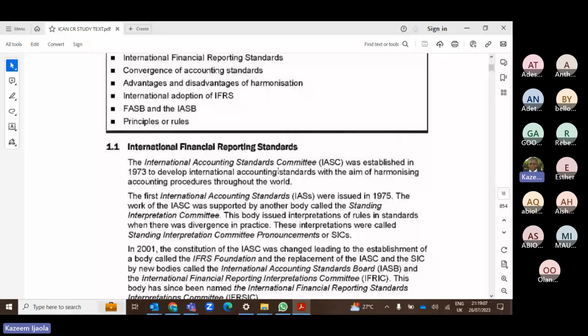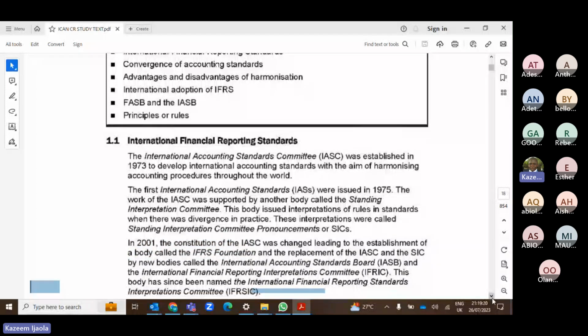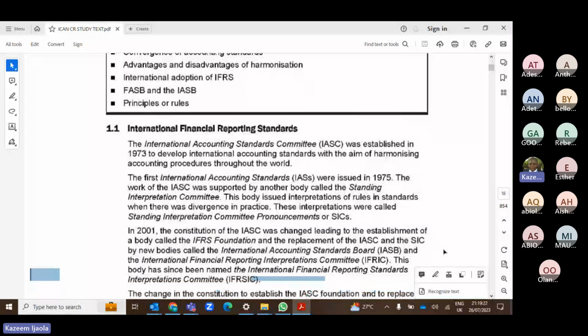But before 2001, every country in the world had its own separate accounting rules. For example, in Nigeria, we had our own rules known as the SAS. SAS is what we followed in Nigeria, and these SAS were issued by the Statement of Accounting Standards Board. Then in the UK, they followed what is known as IAS.